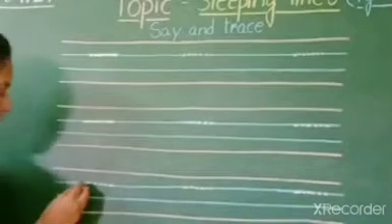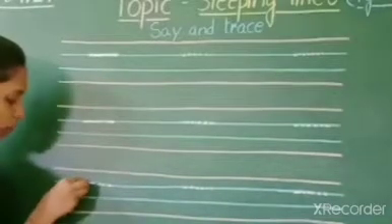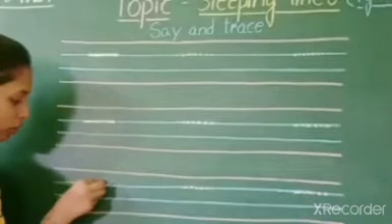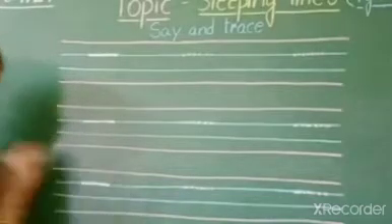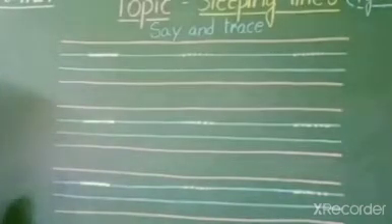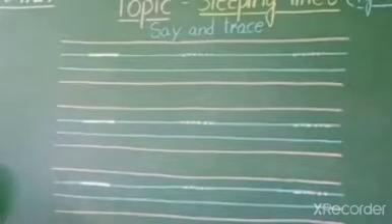Okay? Now start the third one. Dot to dot, dot to dot, dot to dot, dot to dot. Sleeping line. Which line is this? Sleeping line.